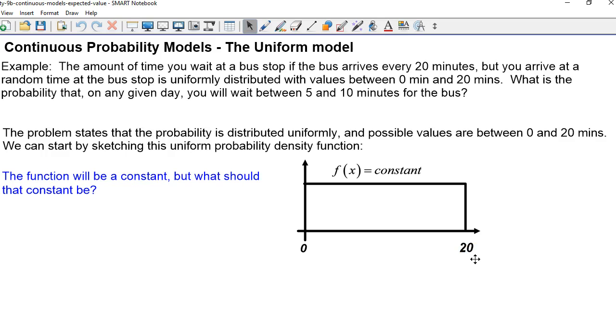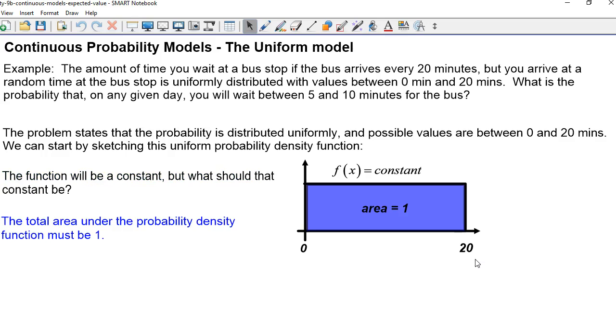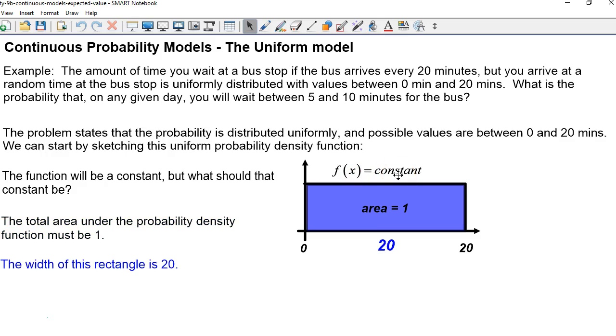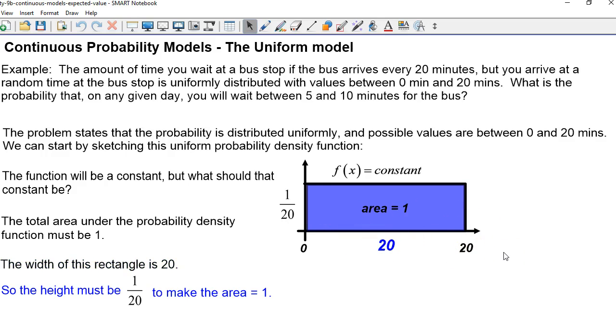The function f of x is a constant, but what would that constant be? Well, we know that the total area under the curve represents the probability, and the sum of the probabilities from 0 to 20 has to be 100%, and therefore the area under this curve has to equal 1 for this f of x to be a probability density function. So the width of this rectangle that we've shaded here in blue is 20. But that means the height would have to be 1/20th, so that 20 times 1/20th multiplies to give me an area of 1, because the area of a rectangle is length times width.